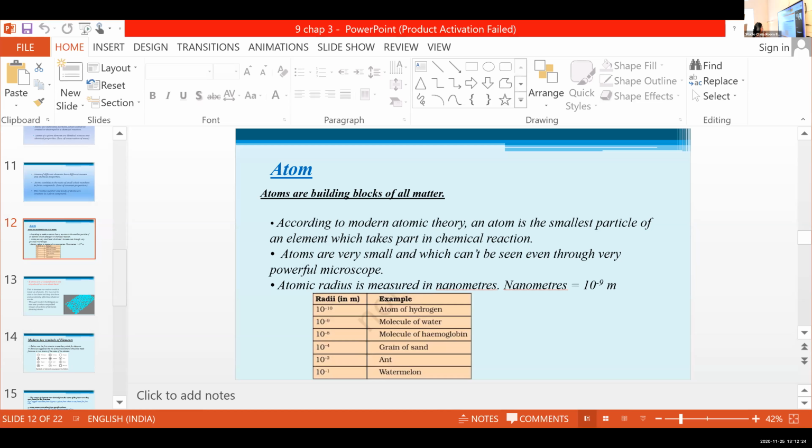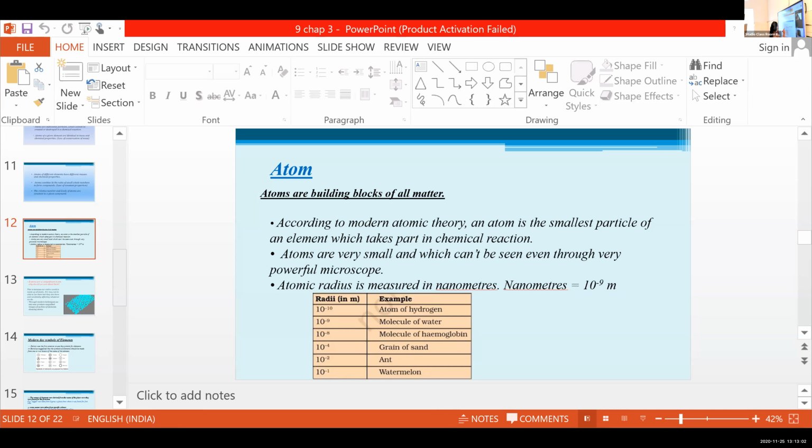So the first point is that atoms are the building blocks of all matter. According to modern atomic theory, an atom is the smallest particle of an element which takes part in a chemical reaction.